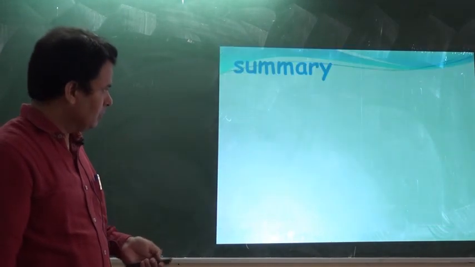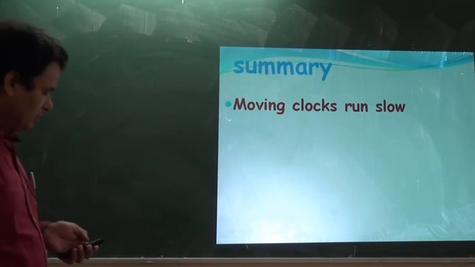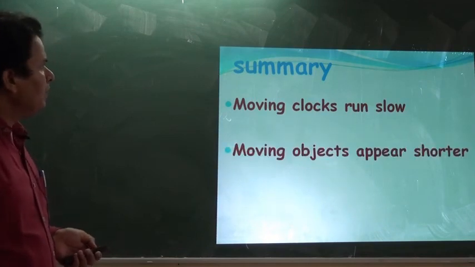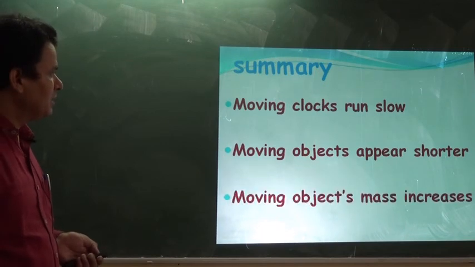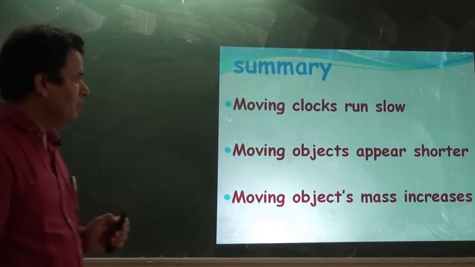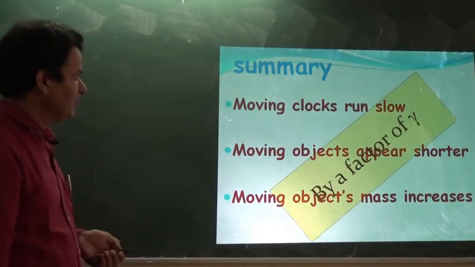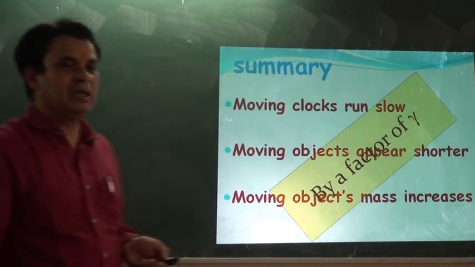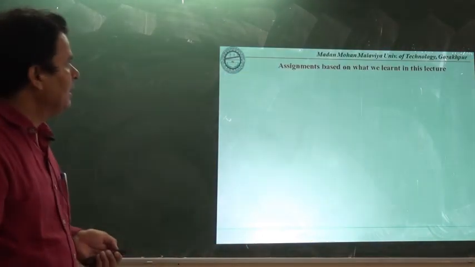So here we have some more points to discuss. As a summary we can see here: the moving clock runs slow, a moving object appears shorter, and the mass of a moving object increases by a particular factor, that is gamma equal to 1 upon under root 1 minus v square upon c square.